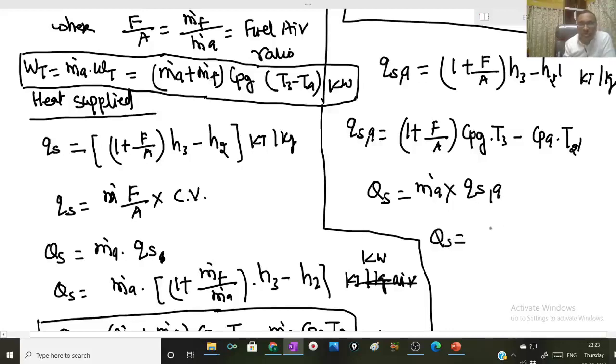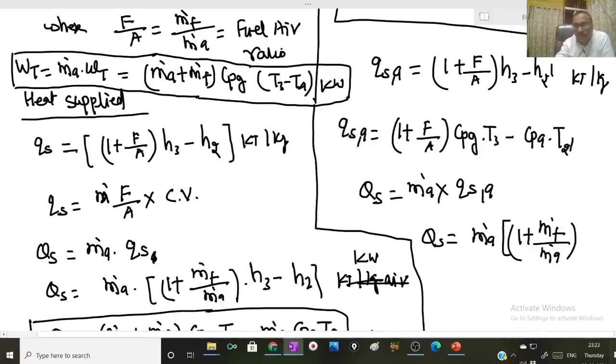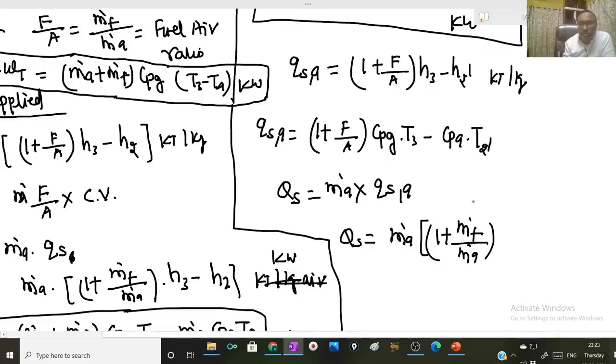So QS will be m dot A into (1 plus m dot F over m dot A), where F by A is nothing but the fuel air ratio, into Cpg into T3 minus Cpa into T2 dash.